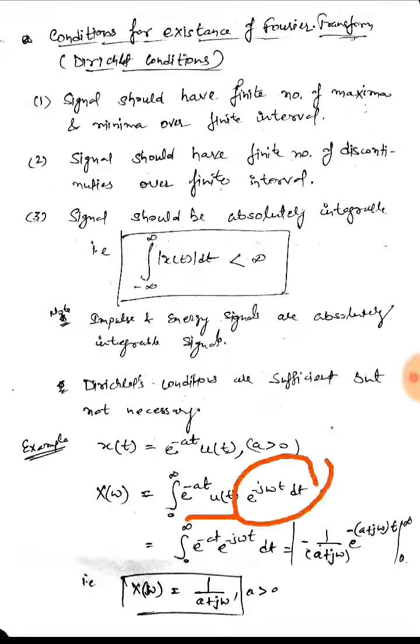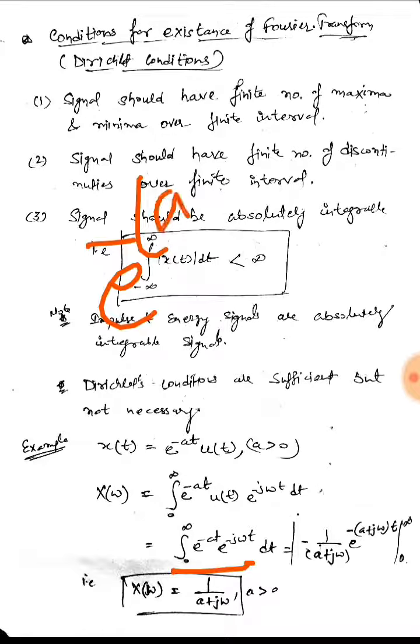e raised to power minus j omega t dt, and the limit would be from 0 to infinity, as it is a right-handed signal. So we can replace u(t) by 1 because the value of the unit step is 1. So what remains is e raised to power minus at into e raised to power minus j omega t dt. So taking the integral, it becomes e raised to power minus (a plus j omega) t.